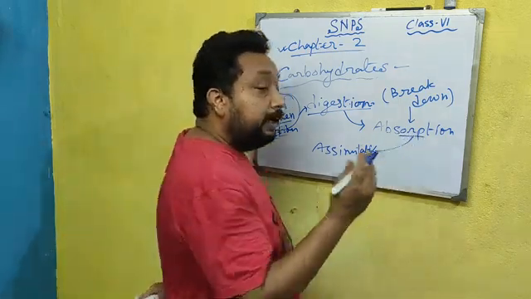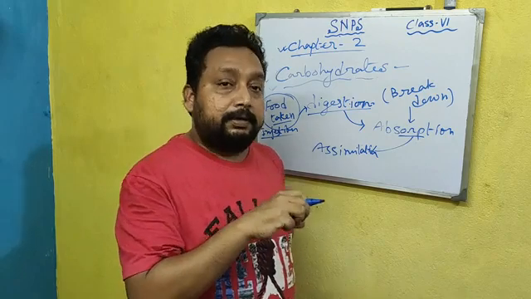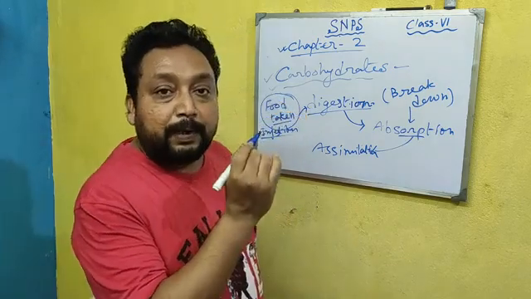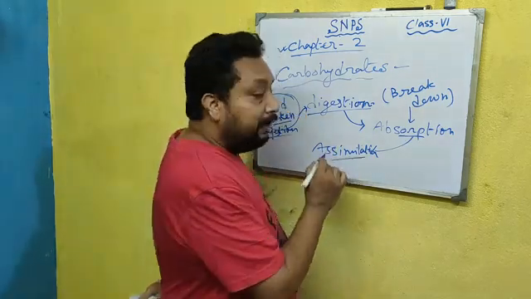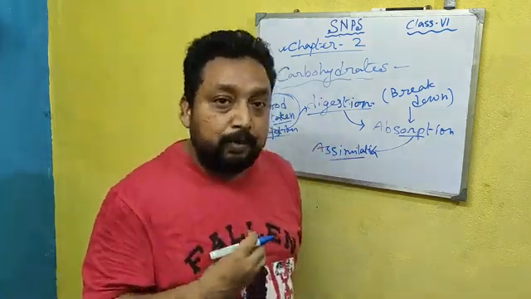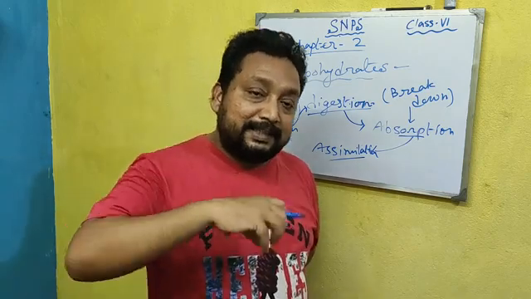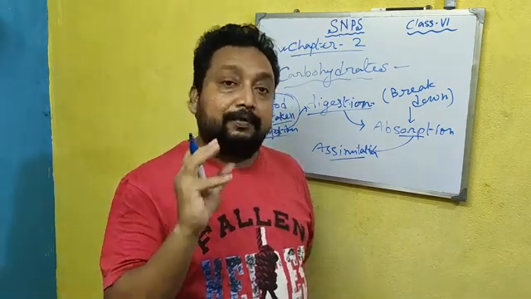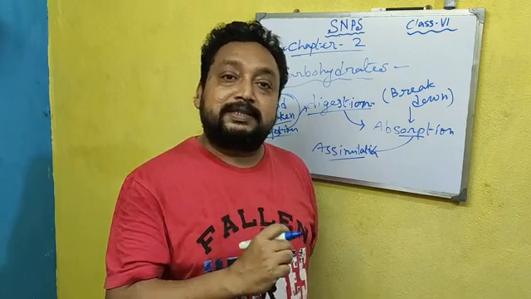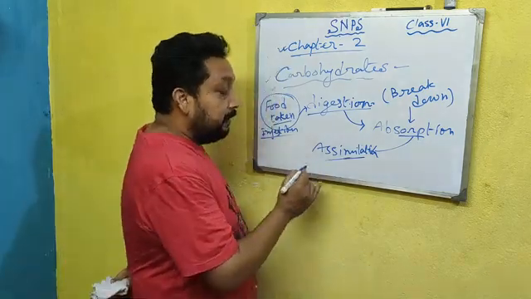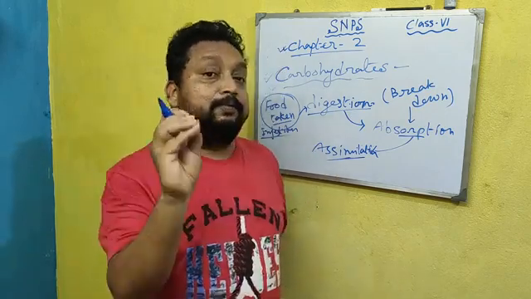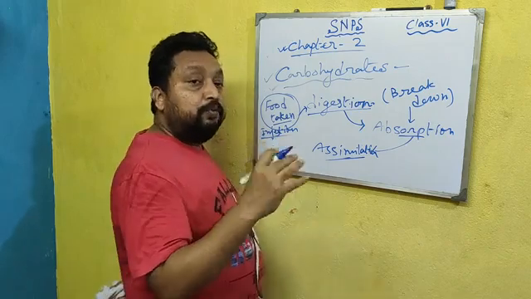So that is absorption, and it goes into the blood. After absorption it mixes with the blood, and that blood carries the food particles to the cells and enters into the cells and tissues. That is known as assimilation. Means when we take food, that food is first digested, then absorbed into the blood, and after reaching the cell, it enters into the cell. That is assimilation. After entering the cell, the food particles are used to produce energy.